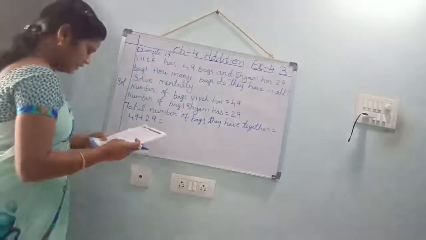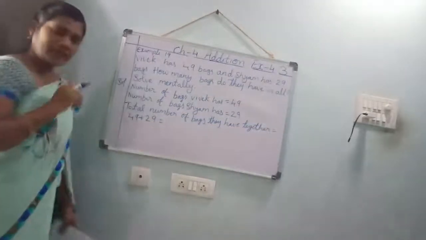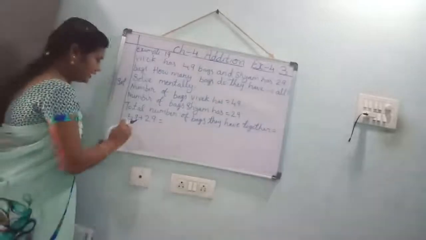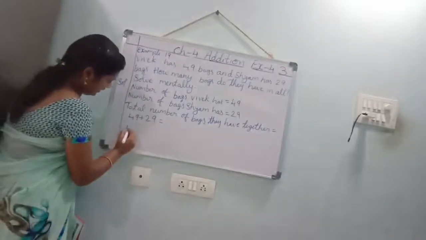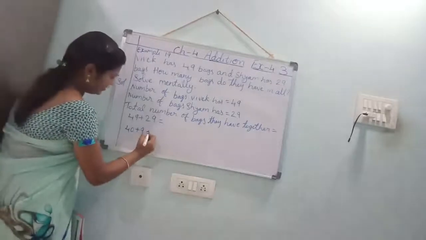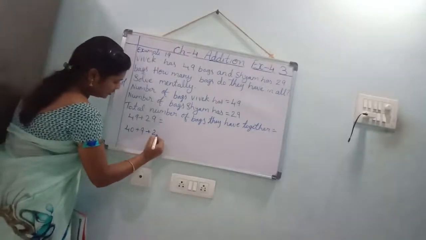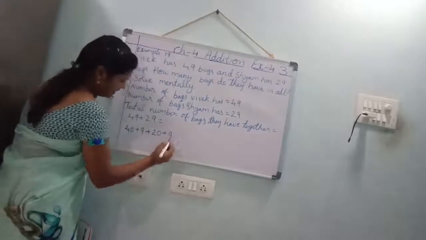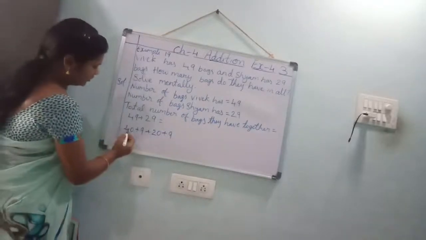What you have to do, tell me now. You should regroup the numbers. See, 49 means what? 40 plus 9. Again, plus 29 means what? 20 plus 9. Now what you have to add?